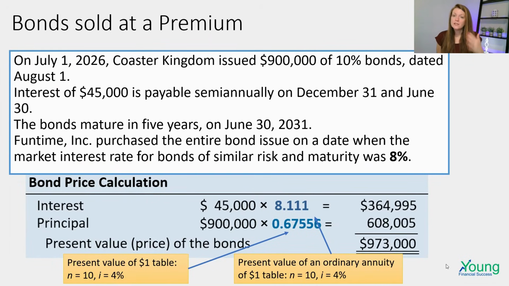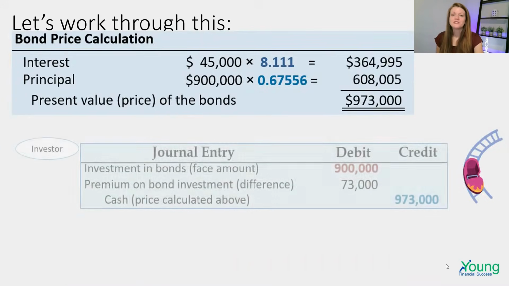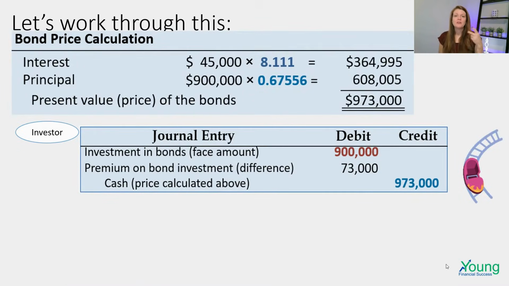Now, Fun Time is still only going to get $900,000 5 years from now. But since they're getting 10% when they could only get 8% somewhere else, they have to pay a premium to get that. So basically, they're paying for their interest beforehand, which is kind of silly. All right, so here's the calculation we just did. Now let's look at the journal entry for each side.